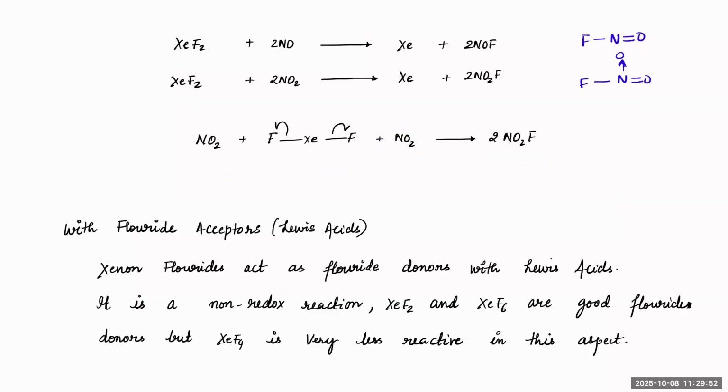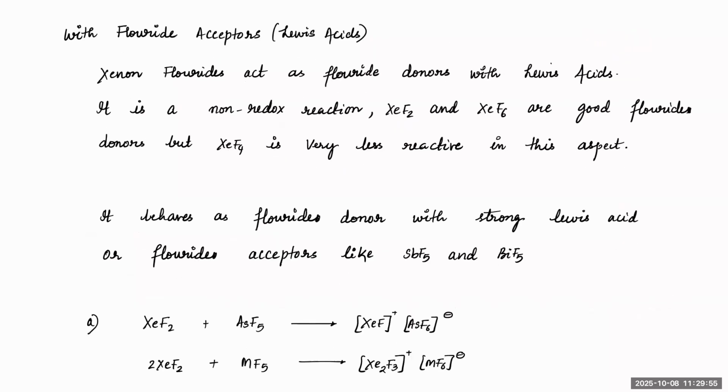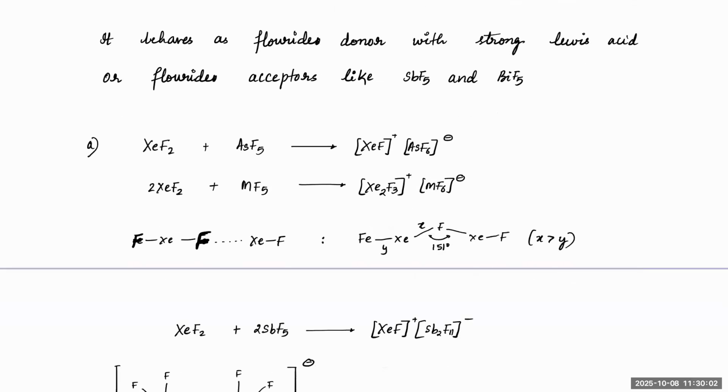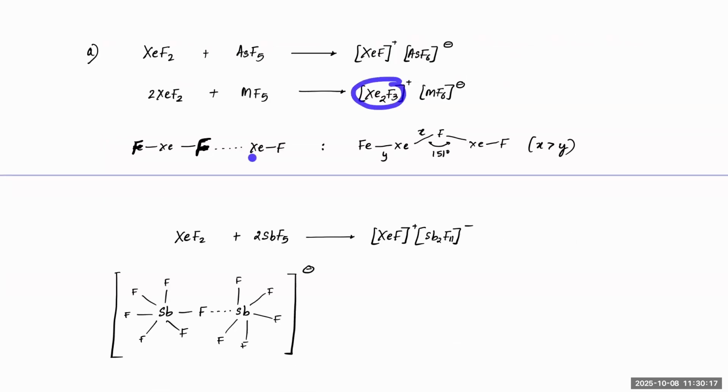Now, with fluoride acceptors, that means they are accepting the fluorides and converting them into a complex form. This is what we have noticed: XeF2 with arsenic, XeF2 with any metal pentafluoride, will convert into the hexafluoride. In fact, this is XeF2, but that XeF2 will again connect with XeF plus. This is XeF plus, and this will hold a strong bond. That's why it is shown this way.